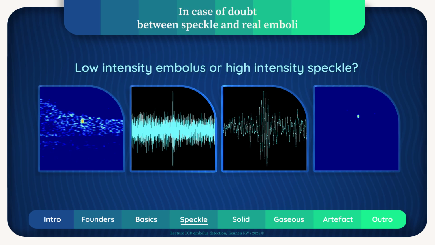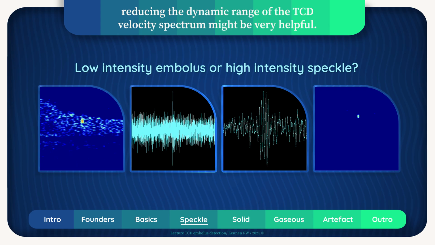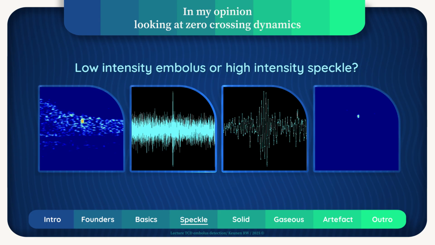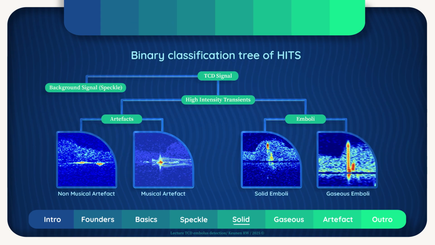In case of doubt between speckle and real emboli, reducing the dynamic range of the TCD velocity spectrum might be very helpful. In my opinion, looking at zero-crossing dynamics is much more helpful for verification of TCD time series than listening to the audio signal of a given high-intensity transient. Let's proceed to the solid emboli.